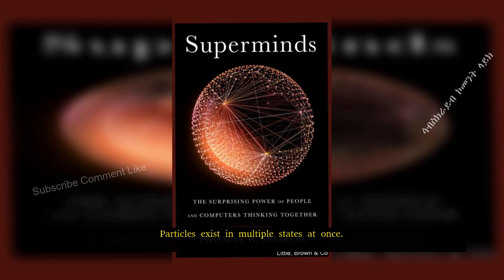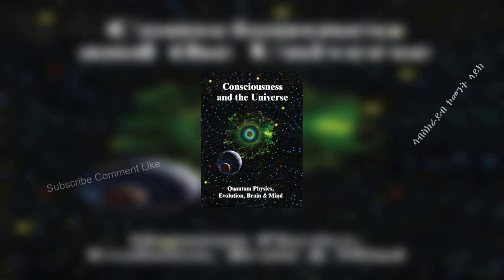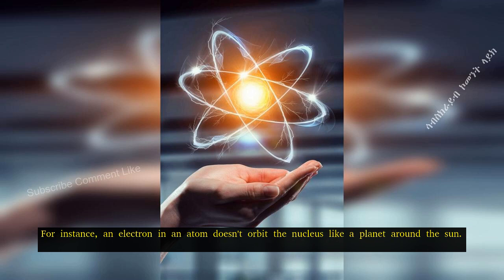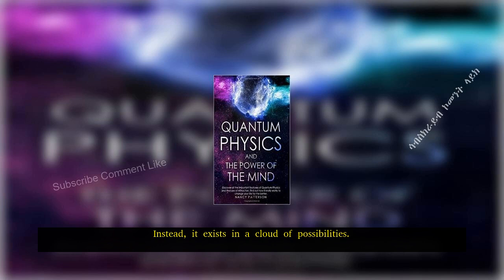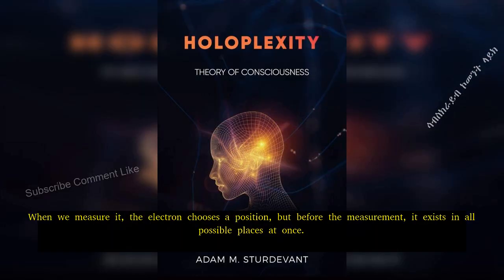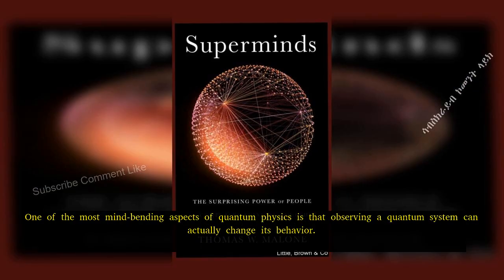Particles exist in multiple states at once. Quantum particles can exist in multiple states or locations simultaneously. This is known as superposition. For instance, an electron in an atom doesn't orbit the nucleus like a planet around the sun. Instead, it exists in a cloud of possibilities. When we measure it, the electron chooses a position, but before the measurement, it exists in all possible places at once.